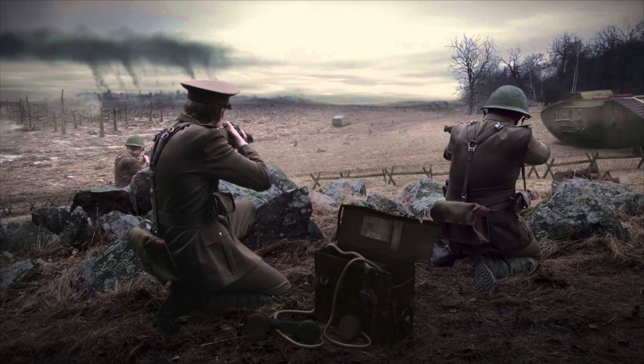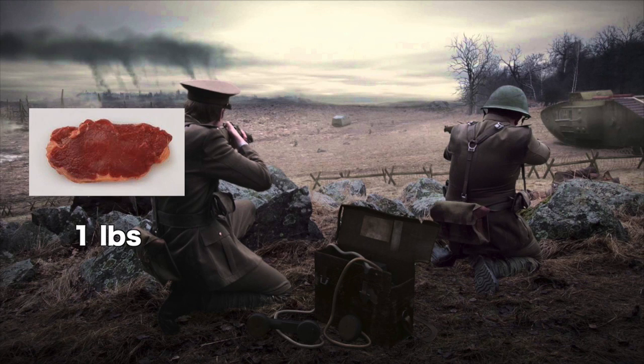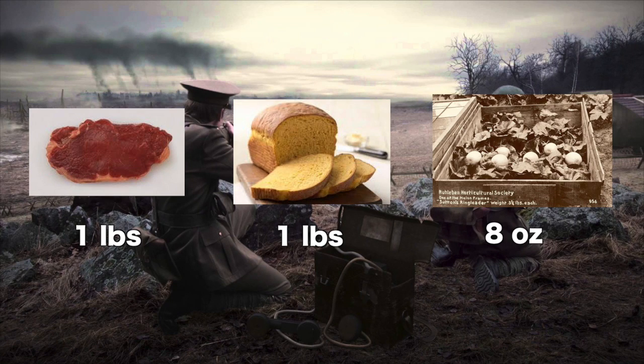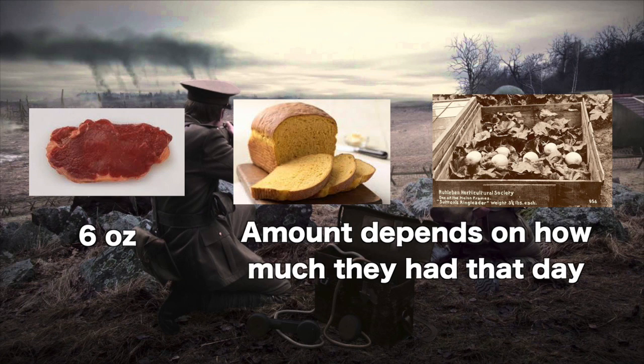During the early stages of the war, soldiers ate just over a pound of meat, a pound of bread, and 8 ounces of vegetables every day. However, by 1917, the official ration for the average British troop was reduced significantly. Since fresh meat was more difficult to come by, the ration was reduced to 6 ounces of corned beef. Soldiers on the front line were given less food.